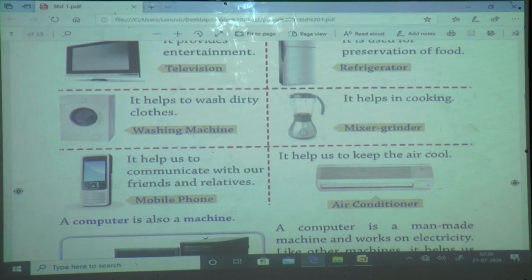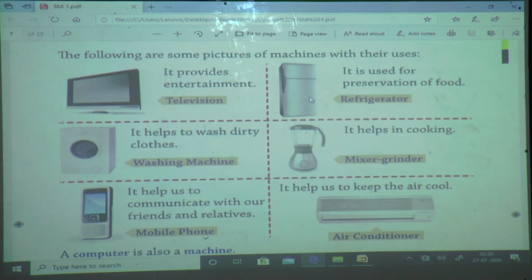Okay, these are some electronic machines. Which are they? Television, refrigerator, washing machine, mixer grinder, mobile phone, air condition. But this is not enough. There are also so many things which we can see at our home. Which are they? This is homework for you. You have to identify these electronic machines and write them in your computer notebook. Okay?